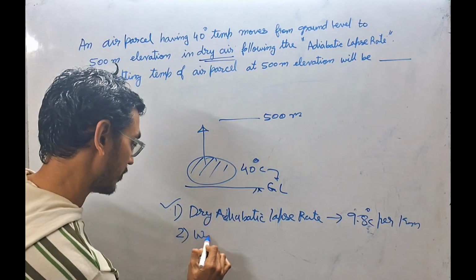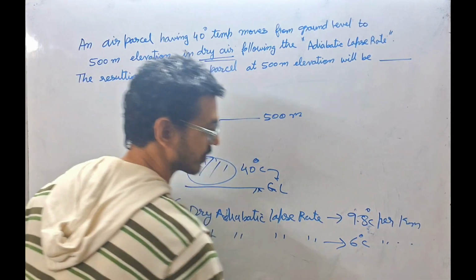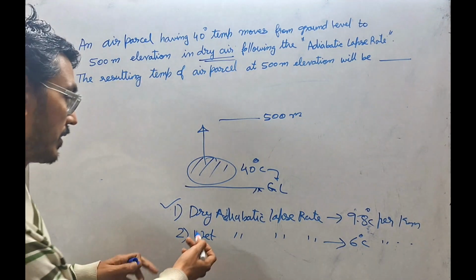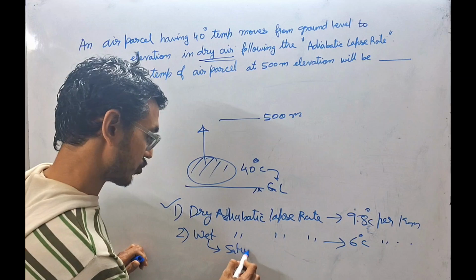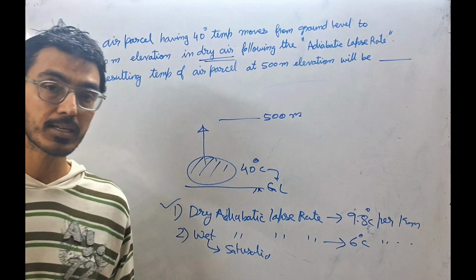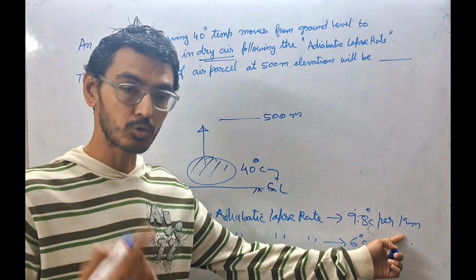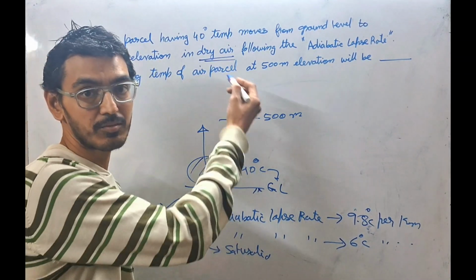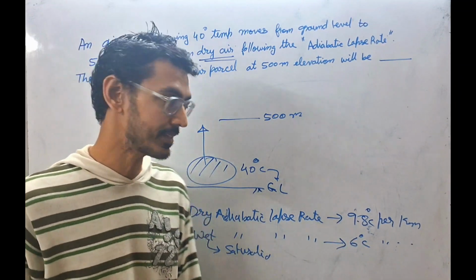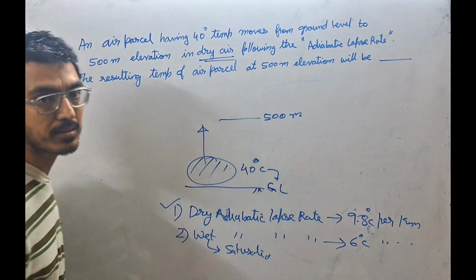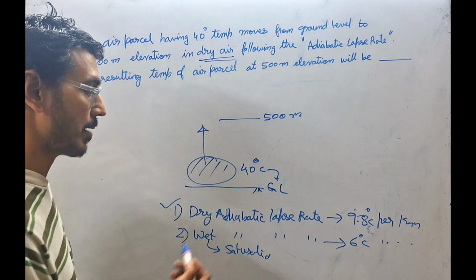And wet adiabatic lapse rate, it is almost 6 degrees centigrade per kilometer. Wet is also sometimes called saturated. So 6 degree centigrade per kilometer, and dry adiabatic means per kilometer, means 1000 meter. If this air mass is rising for 1000 meter, the drop in temperature will be almost 9.8 degrees centigrade. So here in this question the dry adiabatic lapse rate is applicable.